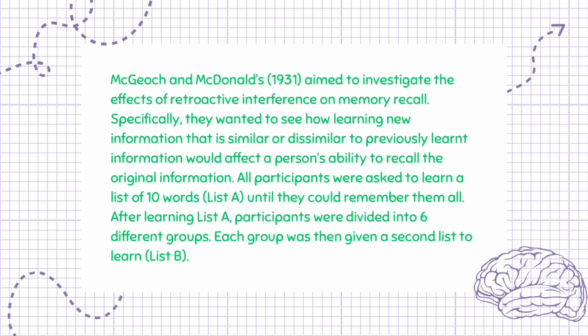McGeoch and McDonald, 1931, aimed to investigate the effects of retroactive interference on memory recall. Specifically, they wanted to see how learning new information that is similar or dissimilar to previously learnt information would affect a person's ability to recall the original information. All participants were asked to learn a list of 10 words, list A, until they could remember them all. After learning list A, participants were divided into 6 different groups. Each group was then given a second list to learn, List B.